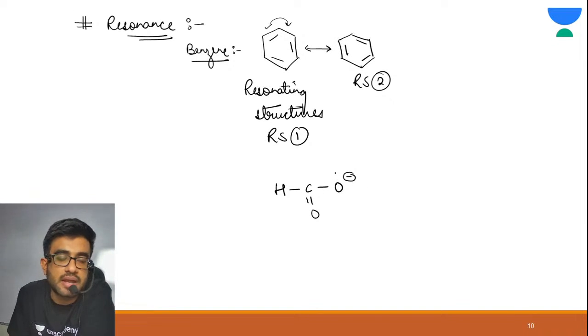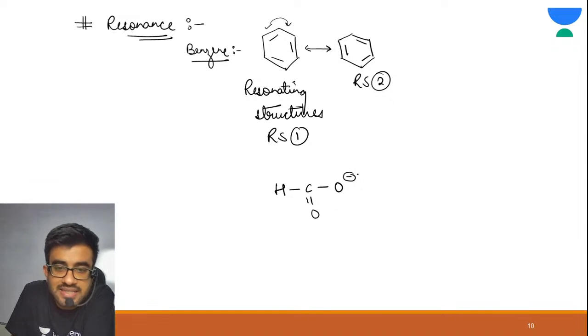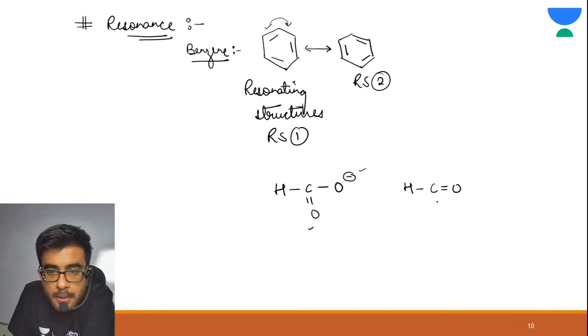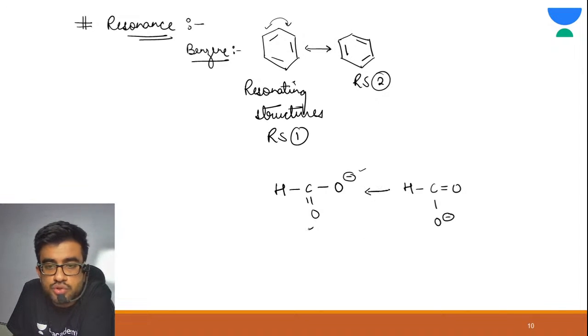This is your formate ion. Now, this negative charge can be on this oxygen also, right? The structure could have been like this also, right? Both oxygens are equivalent, both are the same structures. So again, these two structures are interconvertible. This is resonating structure 1, this is resonating structure 2.